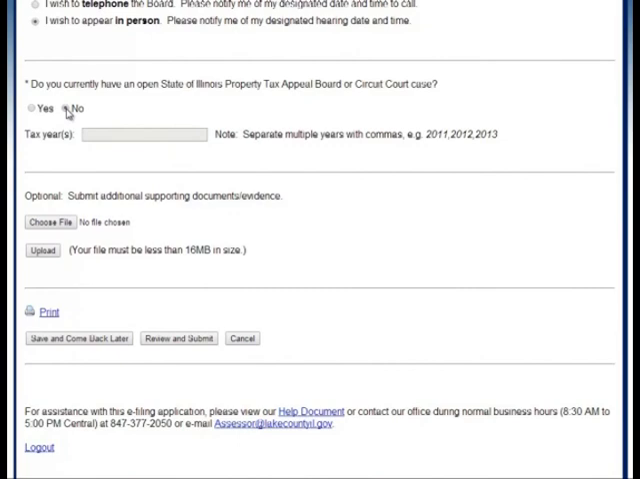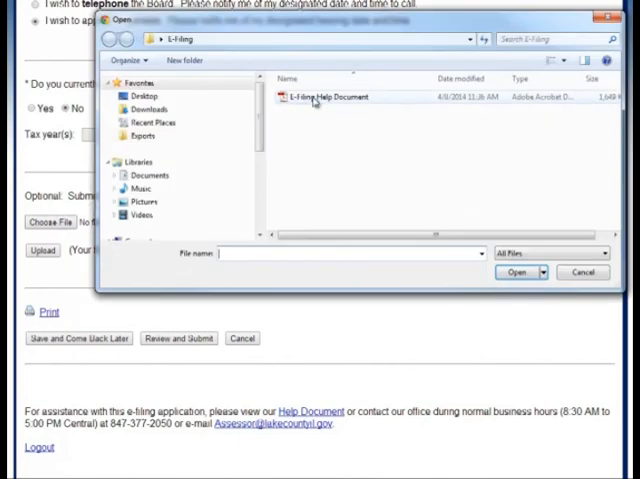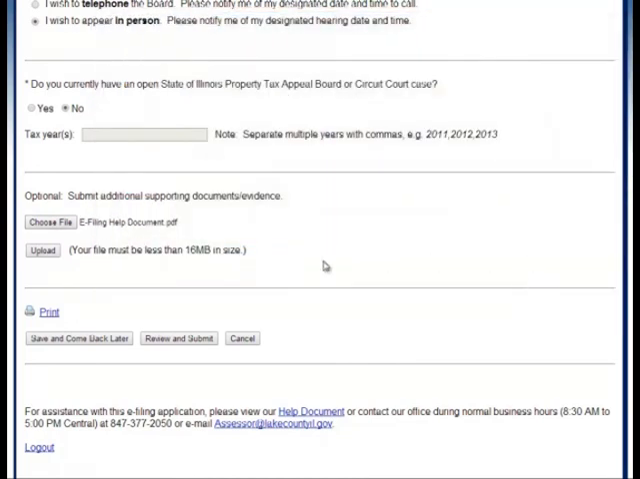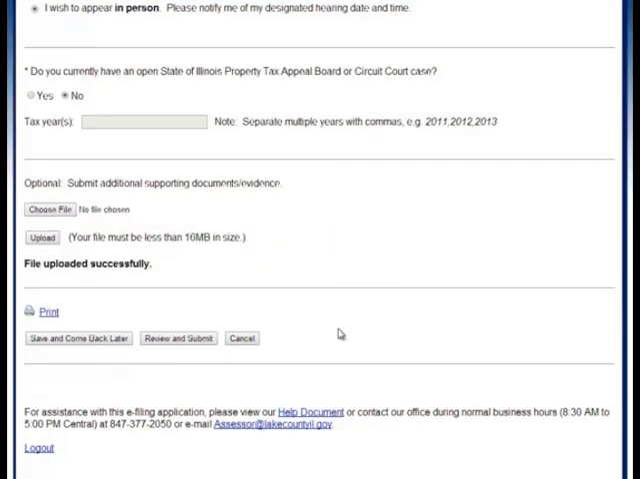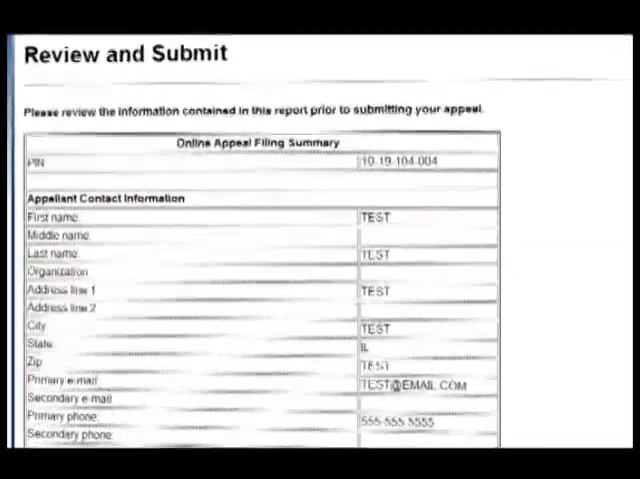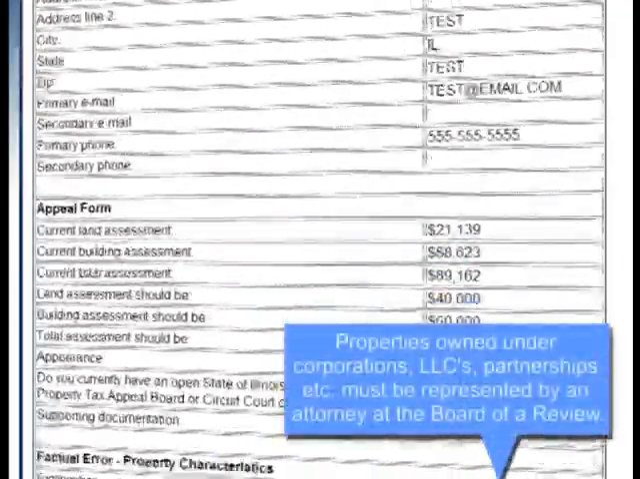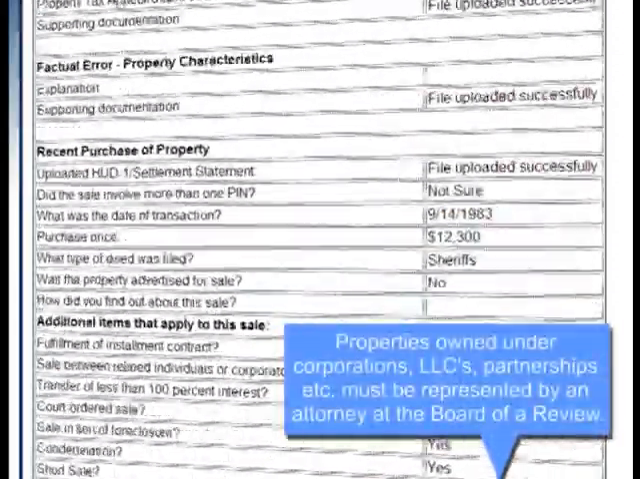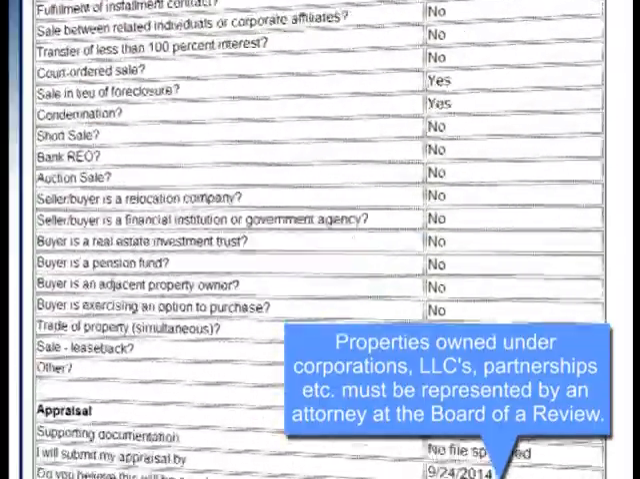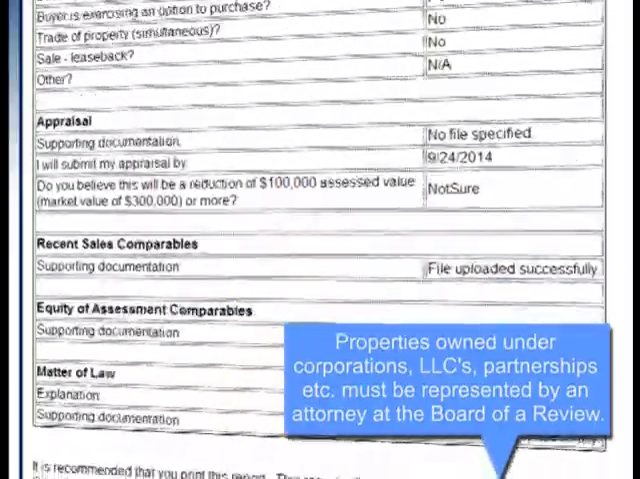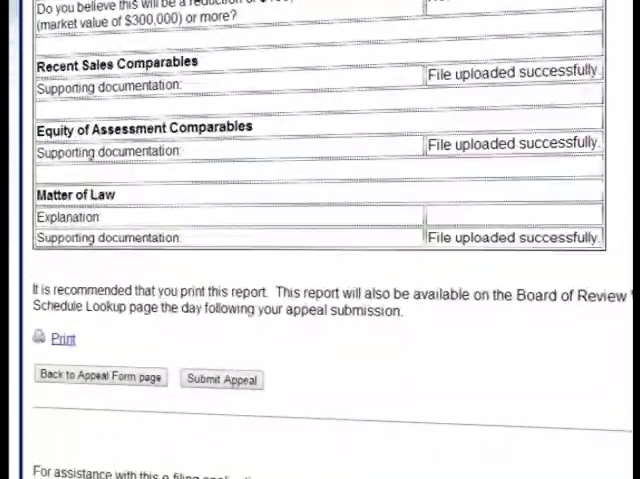The last section that is optional is any other supporting documents or evidence that you wish to submit with your appeal. Once all the required fields are complete, please click Review and Submit. Please review all the information to make sure that it is correct before you submit your final submission to the Board of Review. Use the Review and Submit screen to double-check all the information that will be submitted on your case. This report may be printed for your records.